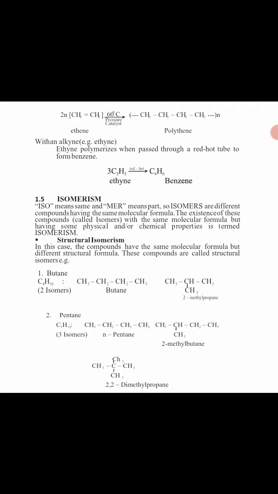And how do you name the compound? Let me start the analysis from here. You can start from the left to the right or from the right to the left. The only thing you're going to look at is, whether you start from the left to the right or from the right to the left, check which arrangement gave the least possible number to the attachment. That is the direction you are going to follow.